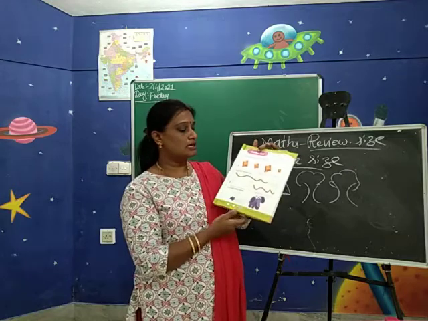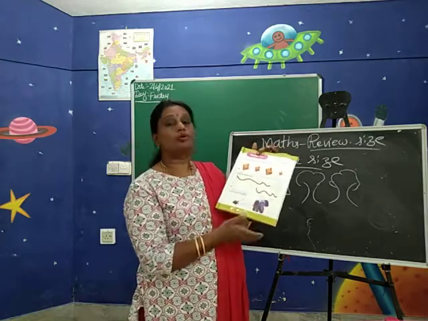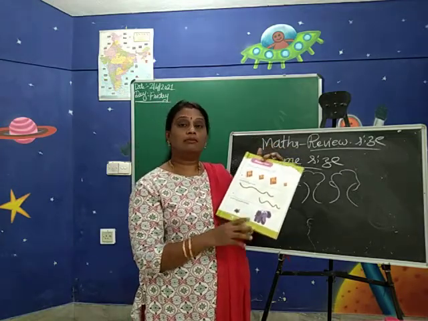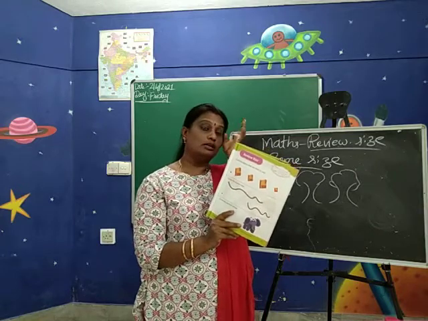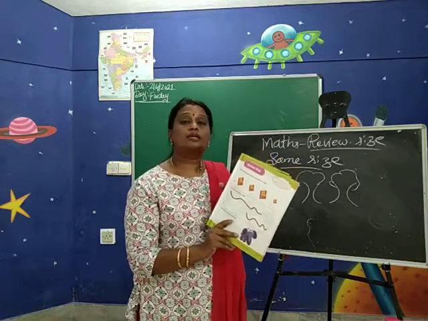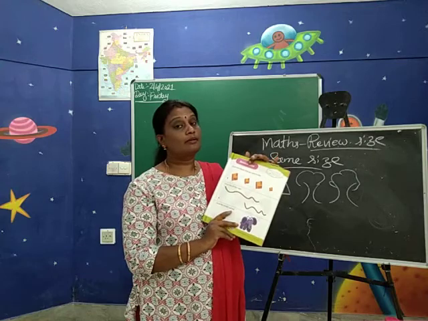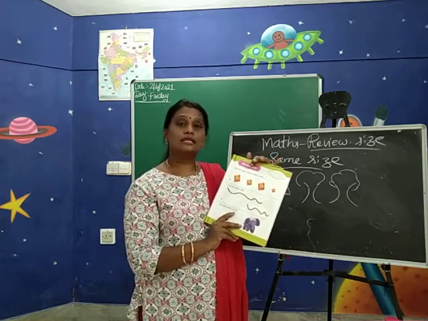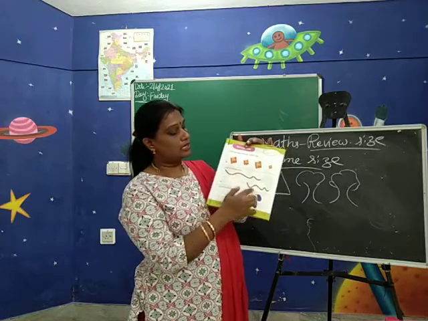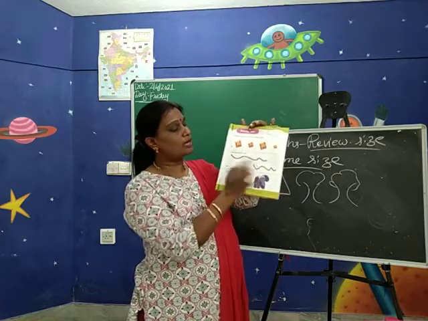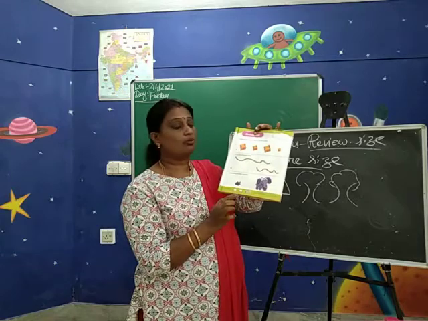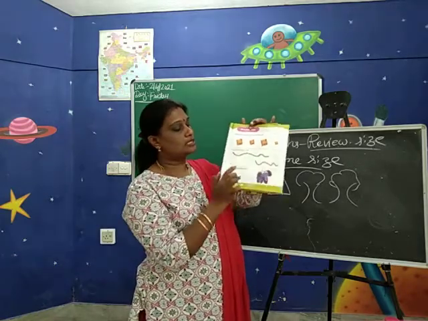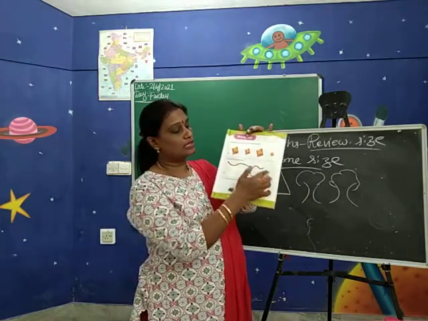Okay, next comes circle the short row. That time I have shown you big and short. Big and small. Short means small. Big means big in size. Short means small in size. See here, children, they have two rows. One is big, one is small. You have to identify the small one and circle it. So where is the small one row? Here. So circle it, children.